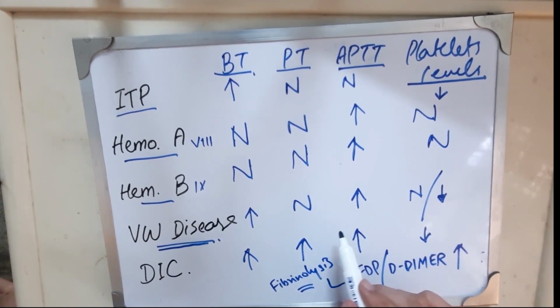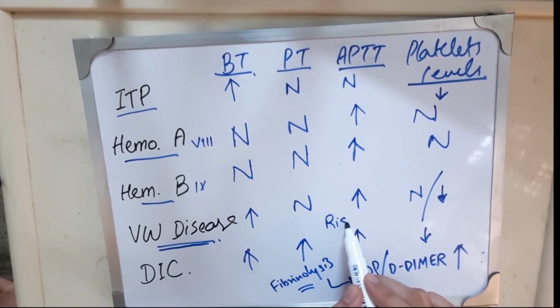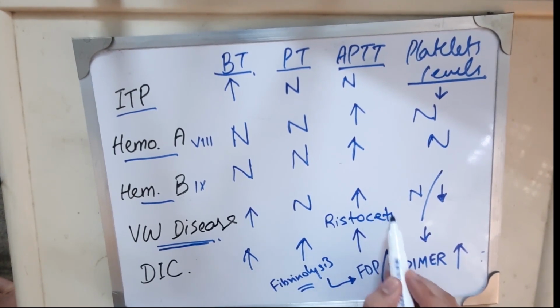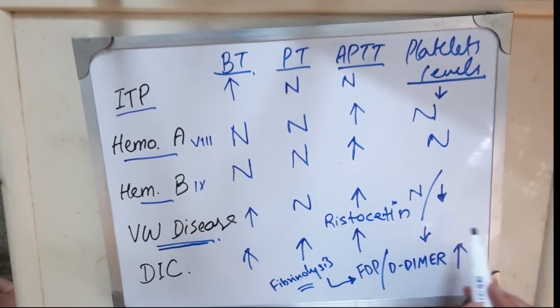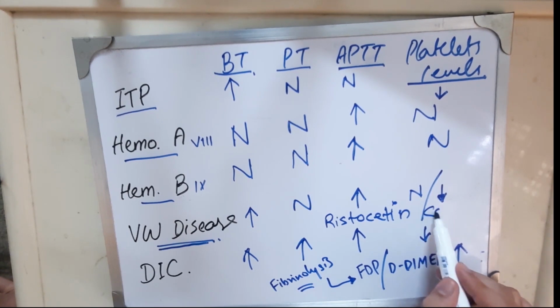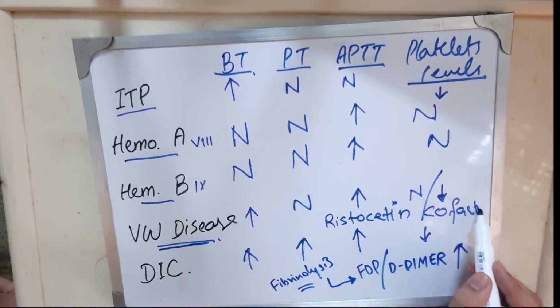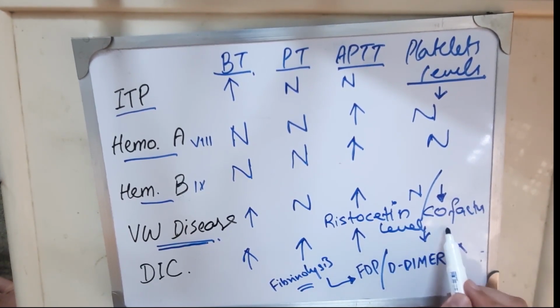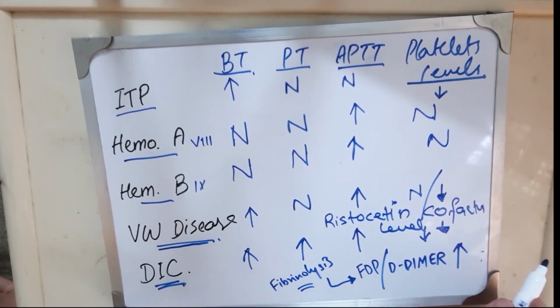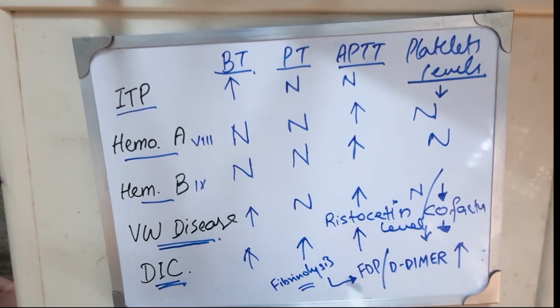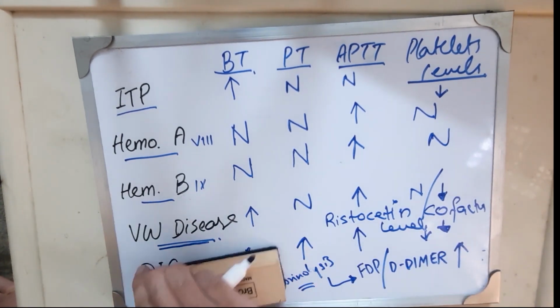Ristocetin cofactor levels will be low in von Willebrand disease. It is another, additional test for von Willebrand disease. There is another class of bleeding disorder known as platelet functional disorders.